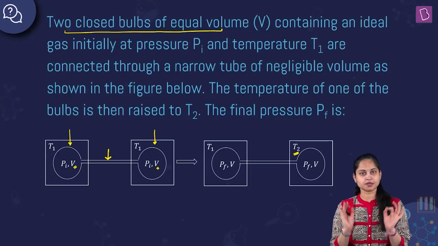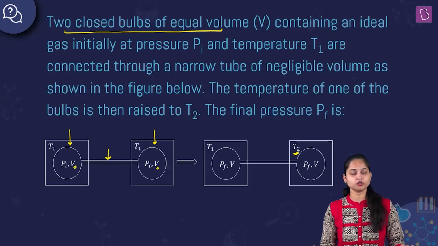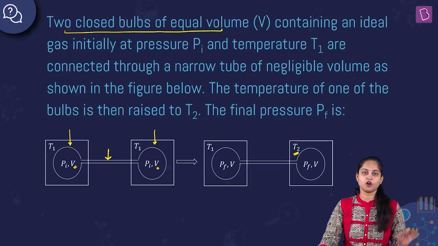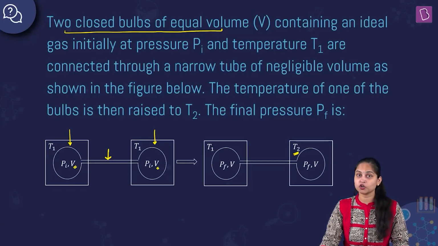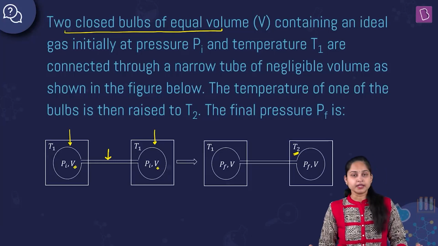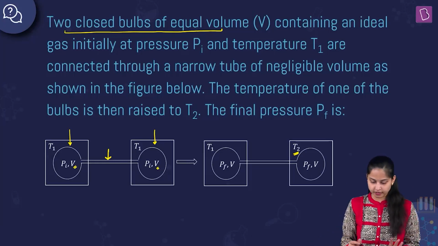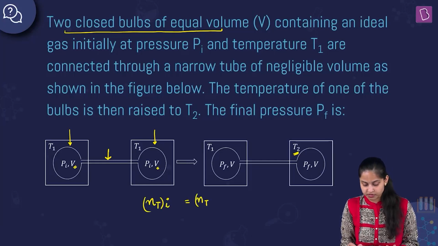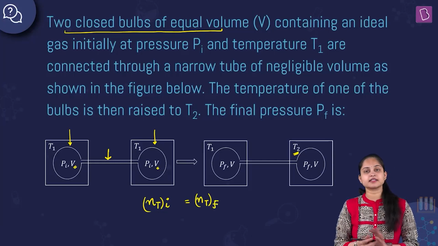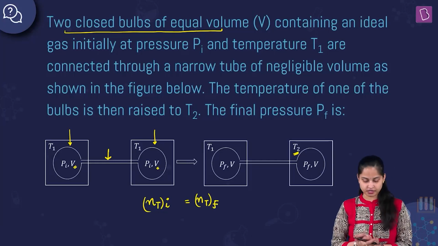That means the total number of moles initially is equal to the total number of moles in the final state.